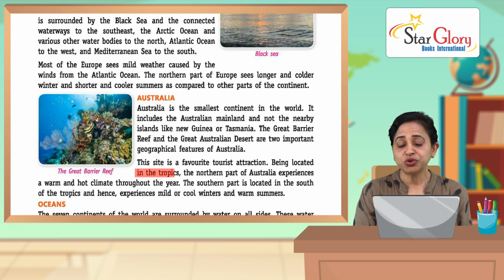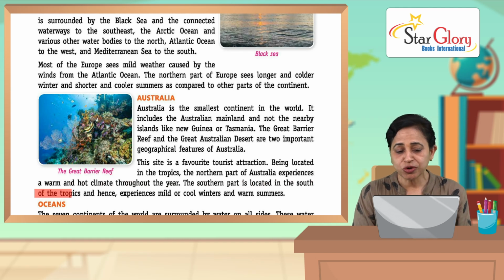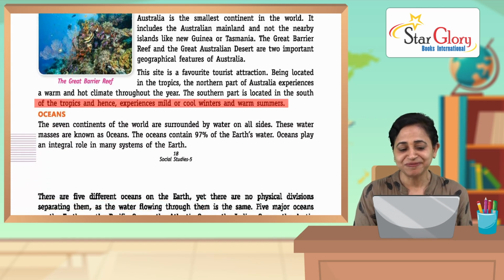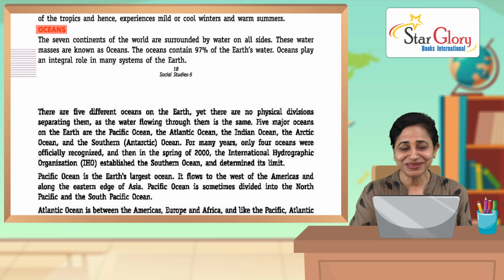Being located in the tropics, the northern part of Australia experiences a warm and hot climate throughout the year. The southern part is located in the south of the tropics and hence experiences mild or cool winters and warm summers. Now we talk about oceans.